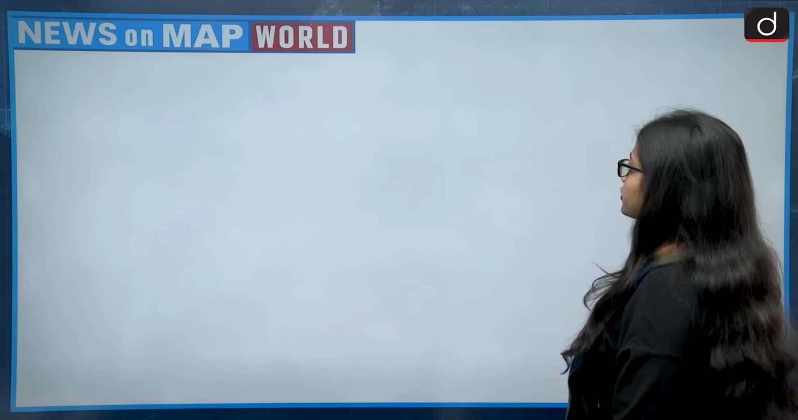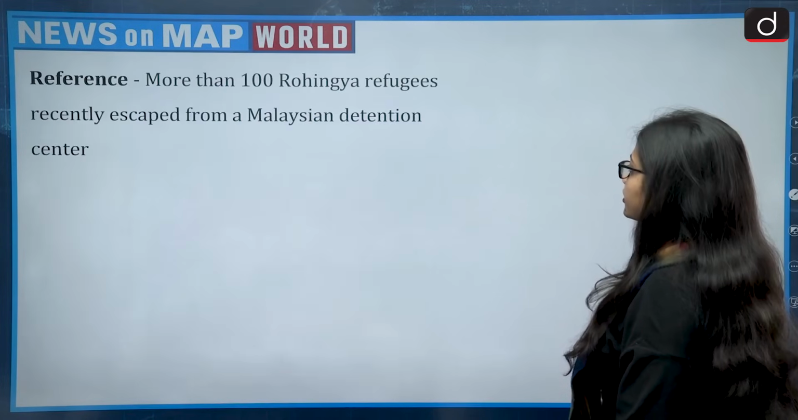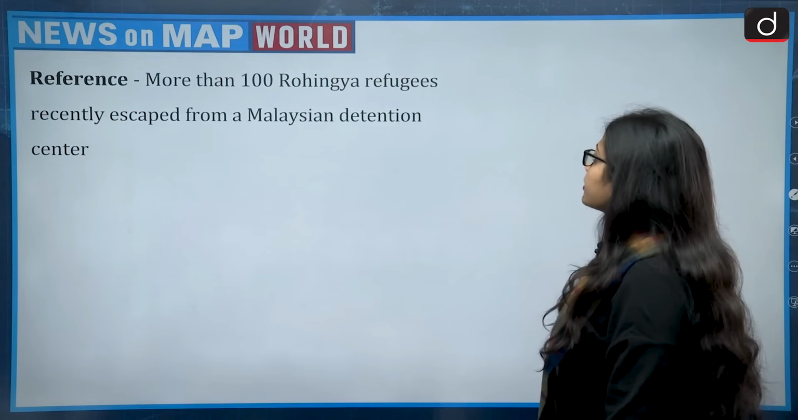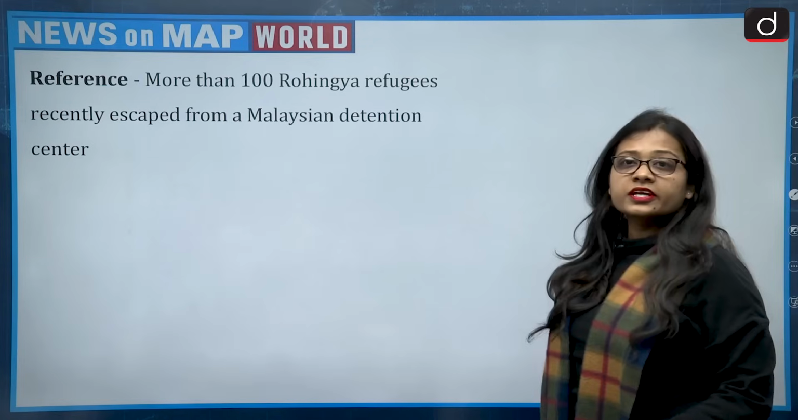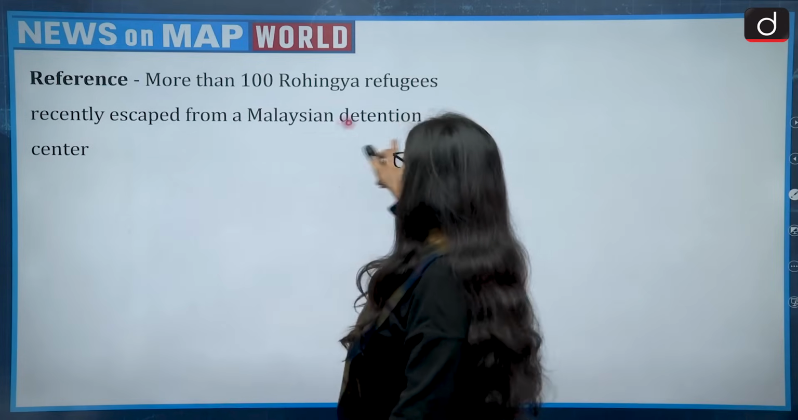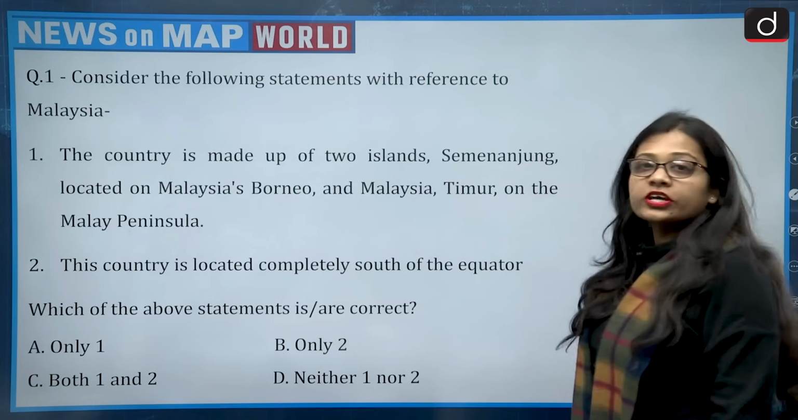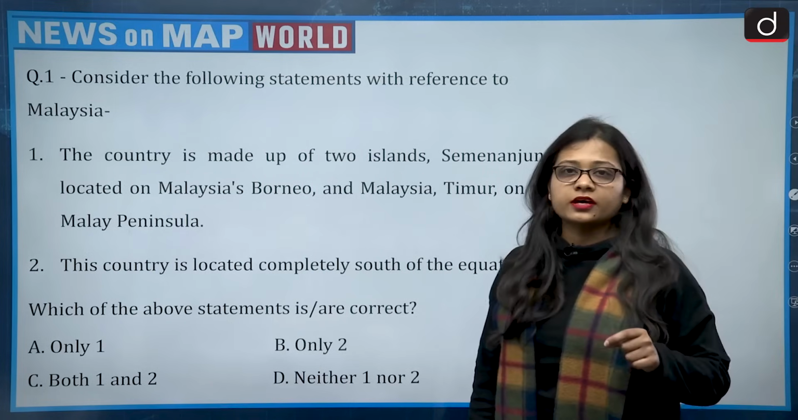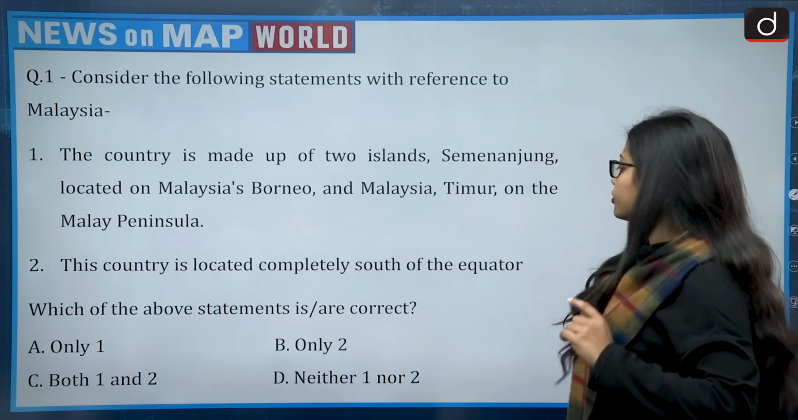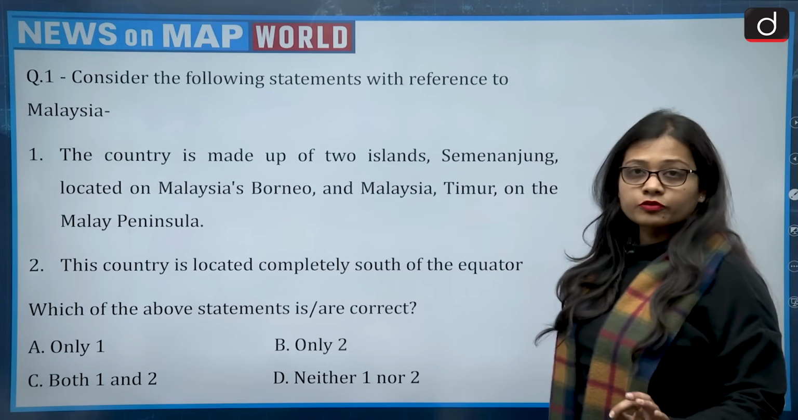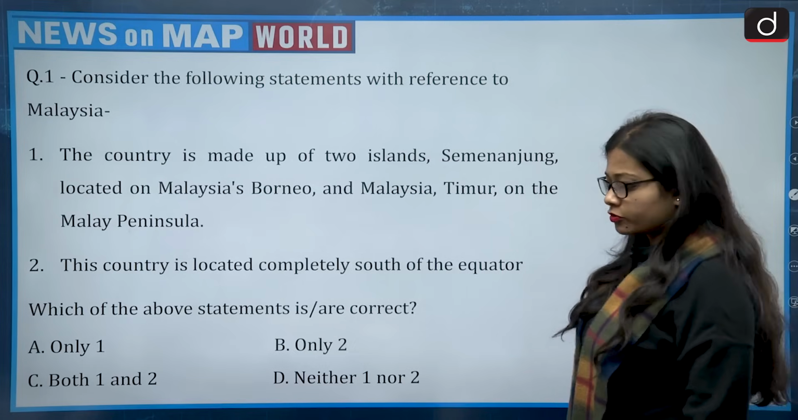Now we will start with today's session, and the reference for the first question is that more than 100 Rohingya refugees recently escaped from a Malaysian detention center, and this brings Malaysia to the news. The question reads, consider the following statements with reference to Malaysia. There are two statements, and we have to say which of them are correct.